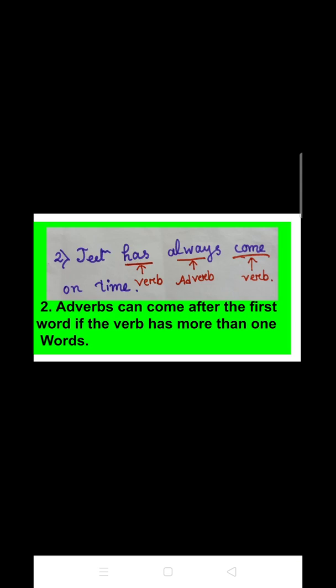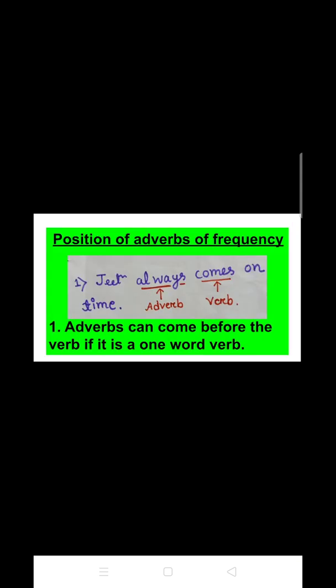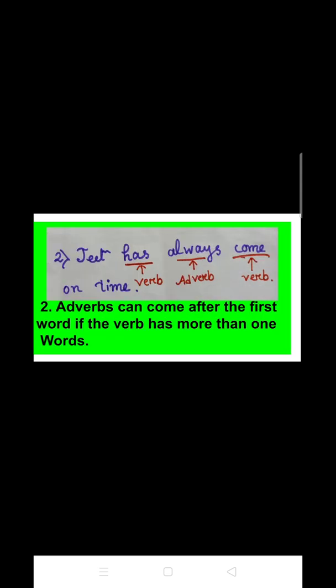That's why here the position of the adverb is different, and therefore we have got to know that adverbs can come after the first word if the verb has more than one word. So if the verb is only one in number, then the adverb will come before the verb, and if the verb is more than one in number, means if it is two in number, then the adverb will come in between the two, means after the first one and before the last one.